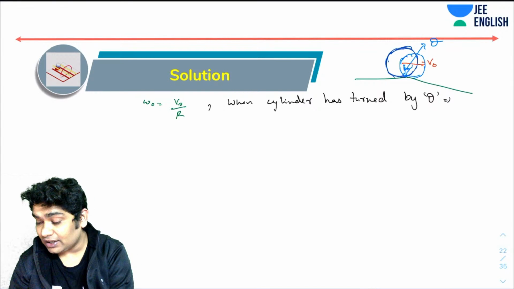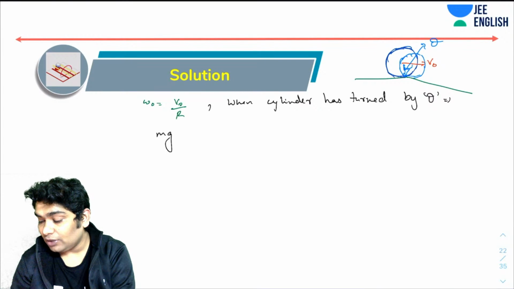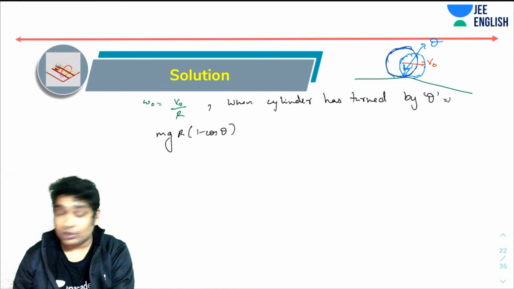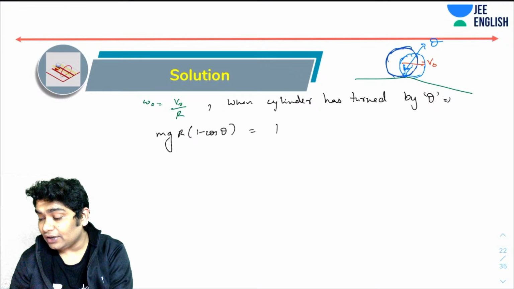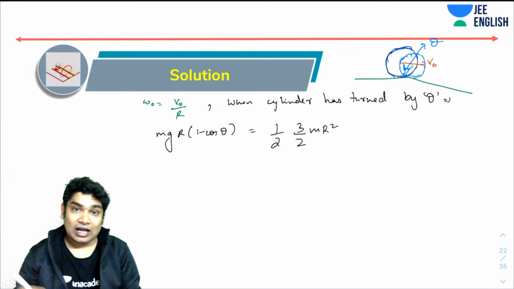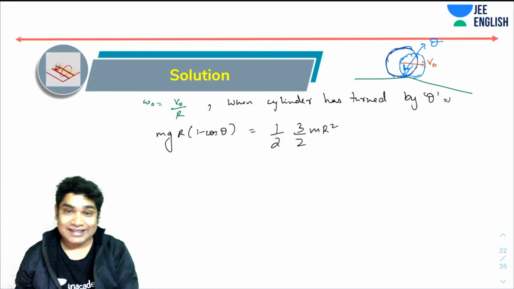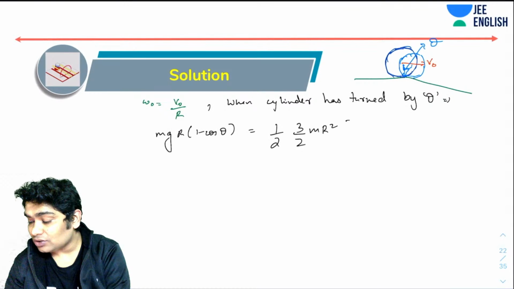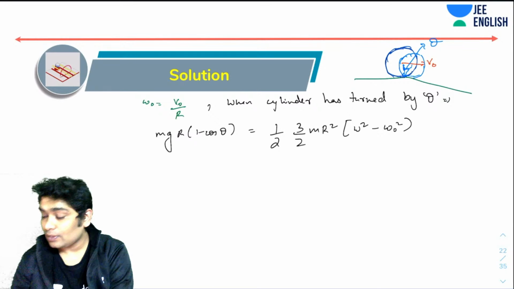So mg R(1 minus cos theta) would be the potential energy loss. This should be equal to the gain in kinetic energy. So gain in kinetic energy is half I about the instantaneous axis of rotation, which is 3 by 2 mr square, into omega square minus omega naught square.